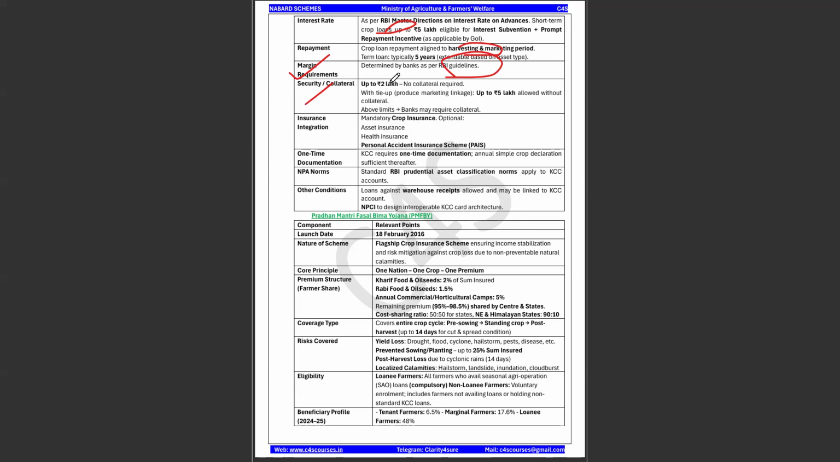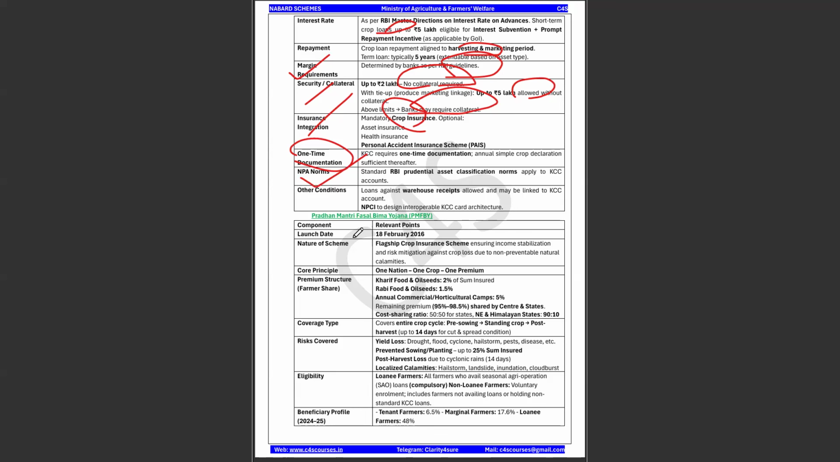Okay, collateral, there is up to 2 lakhs, there is no collateral. This is very, very important. Okay, and with tie-up, I mean, to have the product linkage, the marketing linkage up to 5 lakh is allowed without collateral, but above these limits, bank may require collateral. Okay, insurance and integration, mandatory crop insurance, Pradhan Mantri Fasal Bima Yojana, one-time documentation is there. NPA norms are included. It is there for this KCC also.